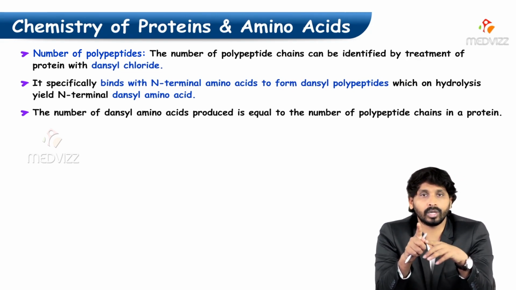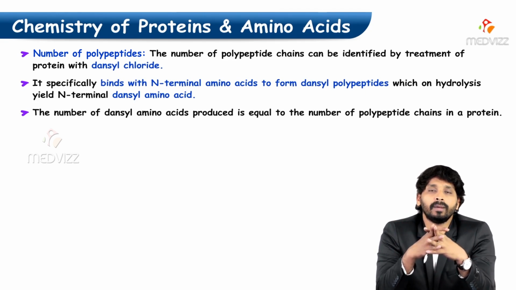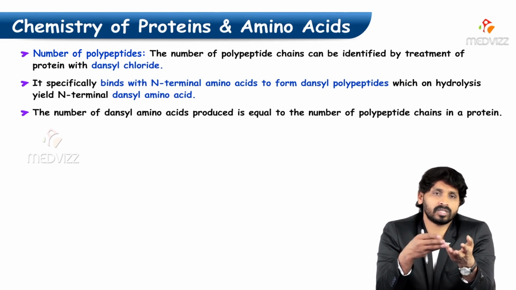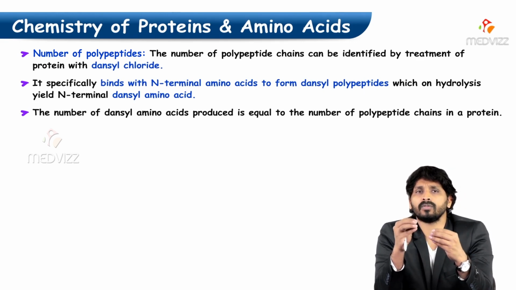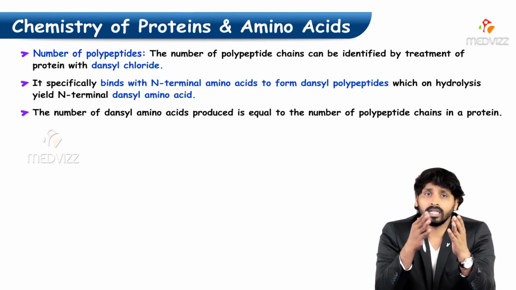I already told you proteins are made up of polypeptides. Few proteins may be made up of a single polypeptide, and few proteins may be made up of more than one polypeptide. So to know how many peptides are present in the protein, this method is useful.